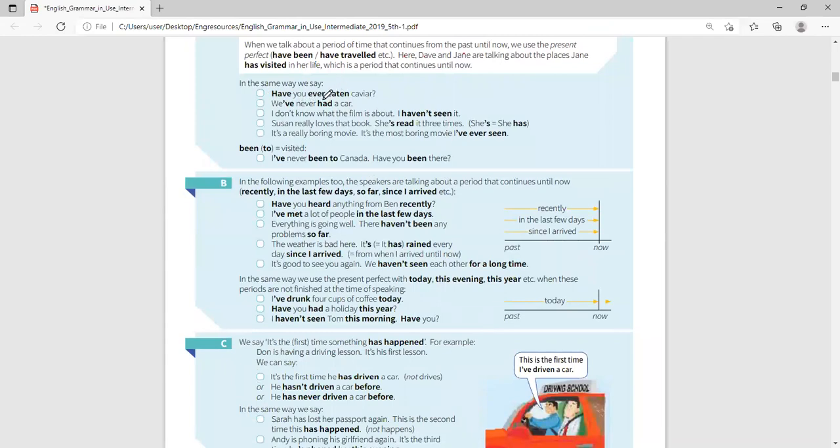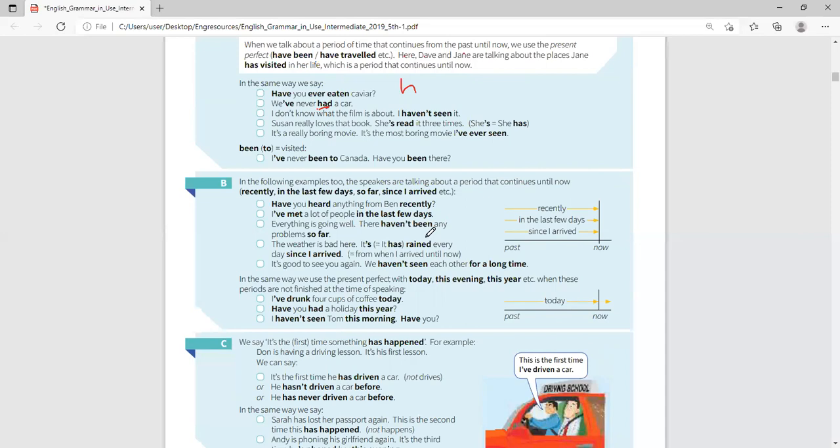In the same way, you can say, have you ever eaten caviar? Have you ever eaten crocodile's meat? So meaning in your life, from the time you were born until now. Remember, this had is the past tense of have, to have a car. I have never had a car, meaning in your life, from the time you were born up to now, you've never bought one. So you are just only using a bicycle. I don't know what the film is about. I haven't seen it, not from that time even up to now.